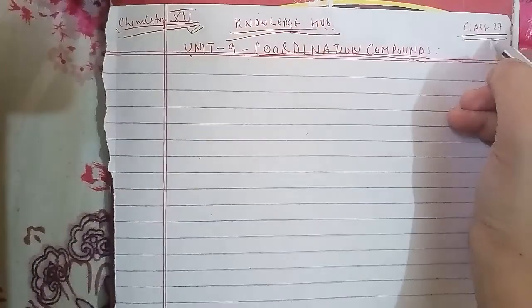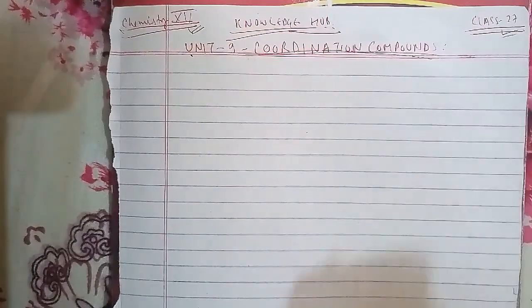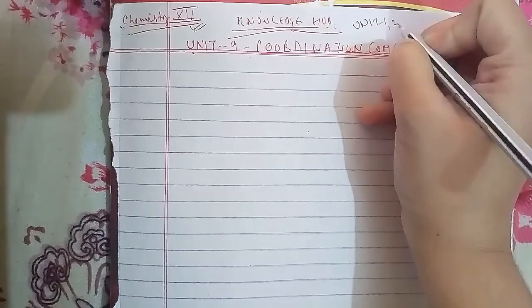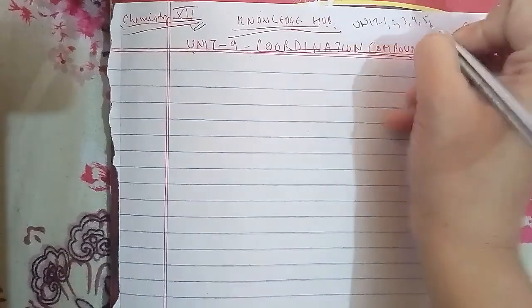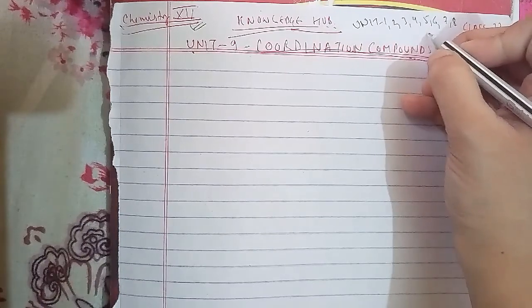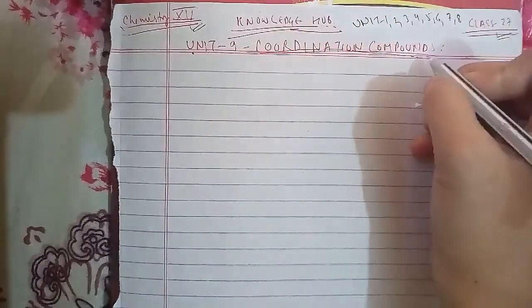Today we're going to start with chemistry for class 12th, and that is your class 27 here. We had done class 26 before in the last classes. We will discuss unit 1, unit 2, unit 3, unit 4, unit 5, unit 6, unit 7, even unit 8, and we have to start with unit 9, which is coordination compound.